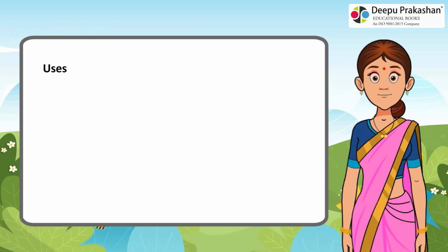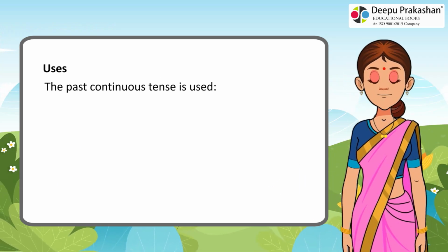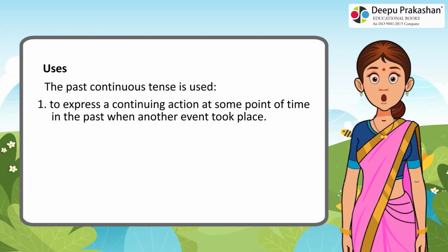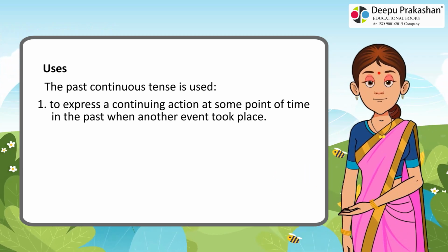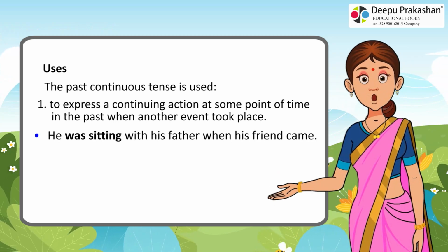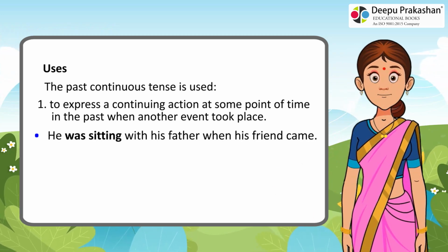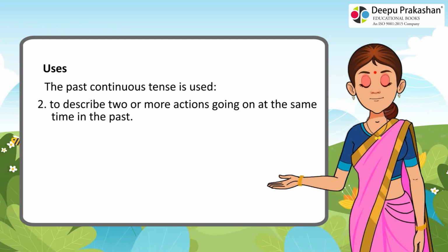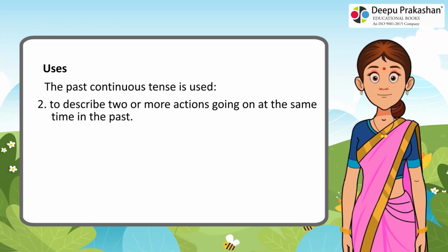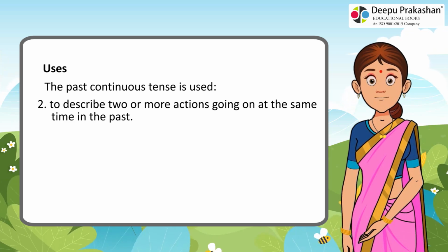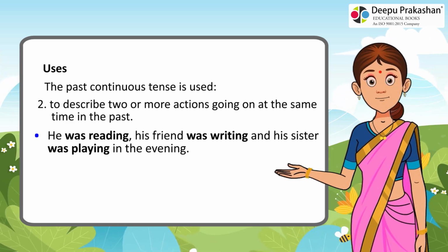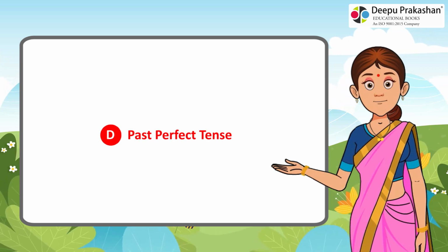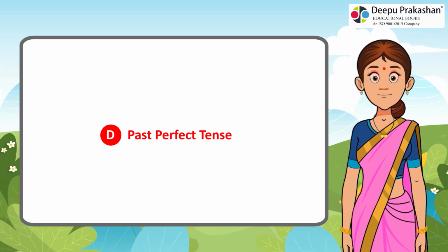Uses. The past continuous tense is used 1. To express a continuing action at some point of time in the past when another event took place. He was sitting with his father when his friend came. She hurt herself while she was playing. 2. To describe two or more actions going on at the same time in the past. He was reading, his friend was writing, and his sister was playing in the evening.